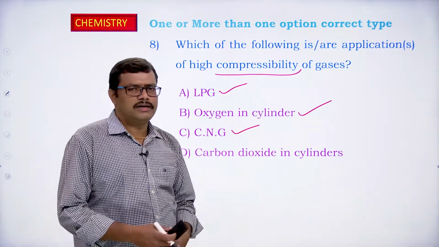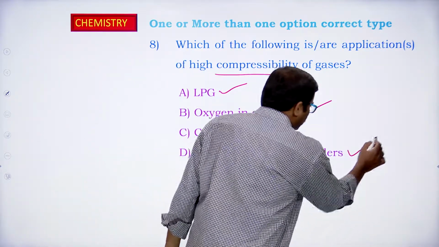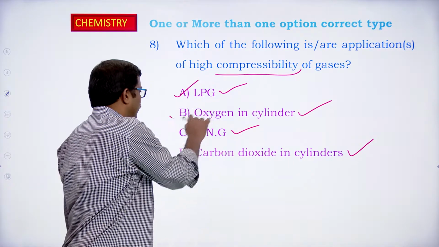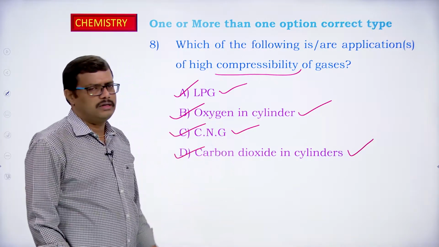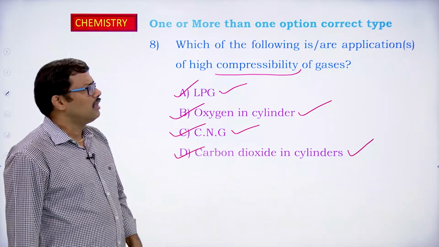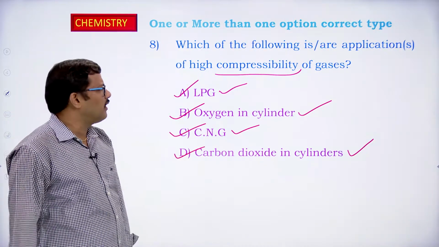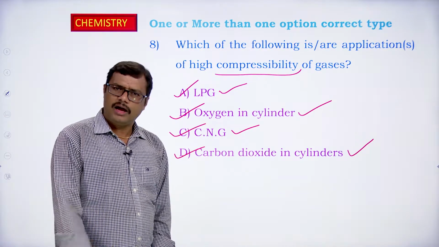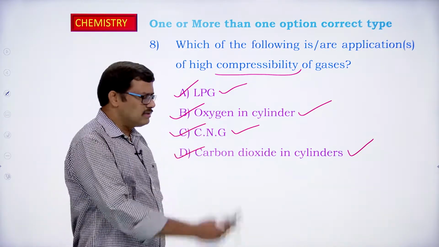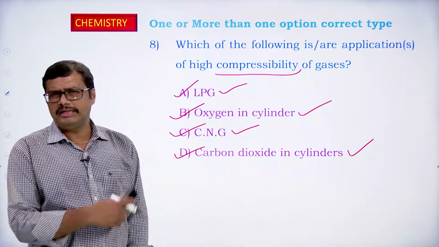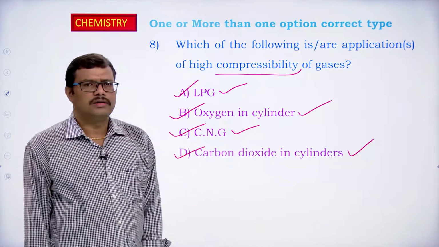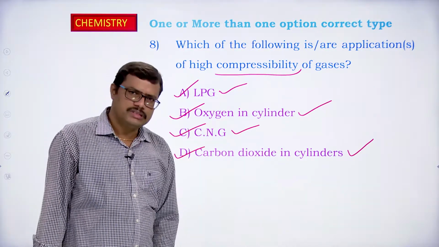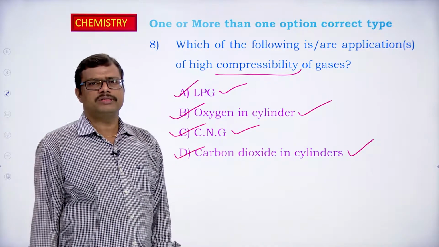Carbon dioxide in the cylinder. Cylinder means we are making the gas enter that particular volume, and that is because of compression only. So A is correct, B is correct, C is correct and D is also correct in this case. All four options are correct because of the applications of high compressibility: LPG, oxygen in the cylinder, nitrogen in the cylinder, hydrogen gas in the cylinder, carbon dioxide gas in the cylinder, CNG. All these are compressed and made to enter the cylinder. So the property of high compressibility can be seen in all the options given to us.